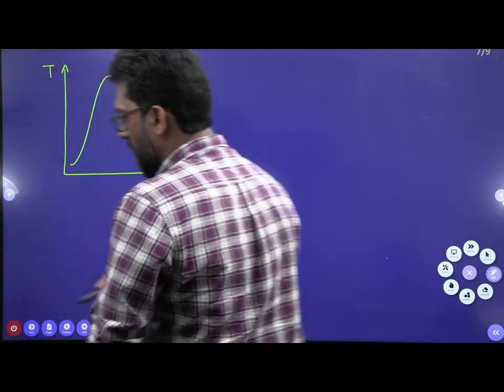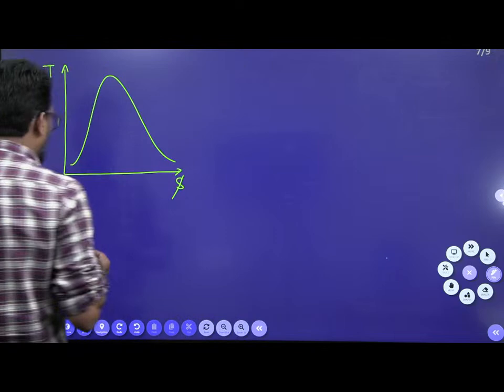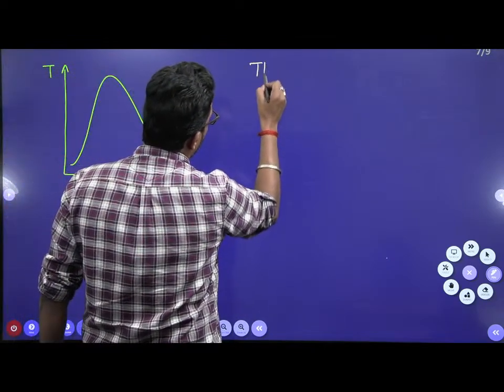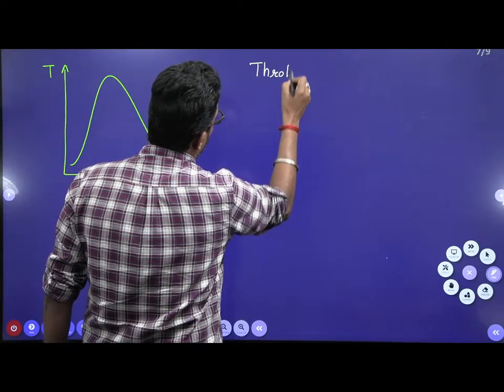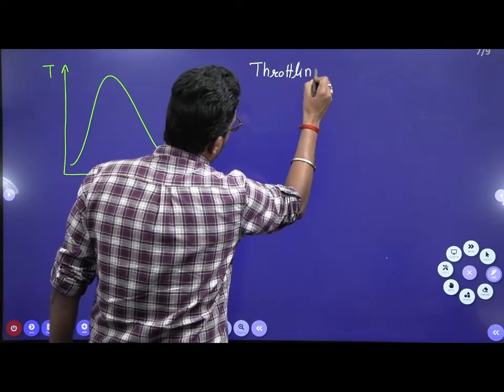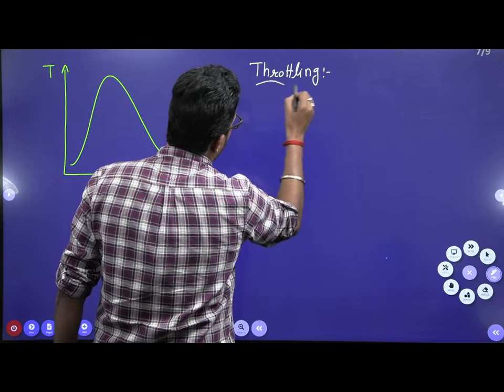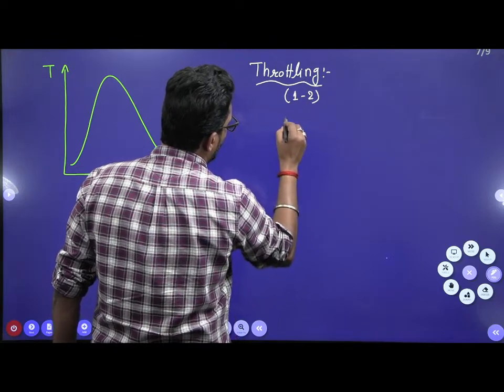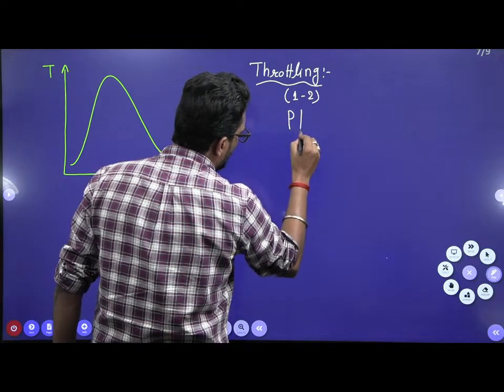This is the saturation curve. Now, in the throttling, let's suppose throttling is from 1 to 2. So, during 1 to 2, the pressure will drop.